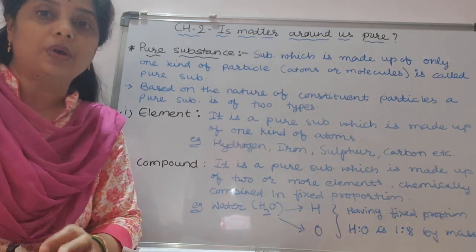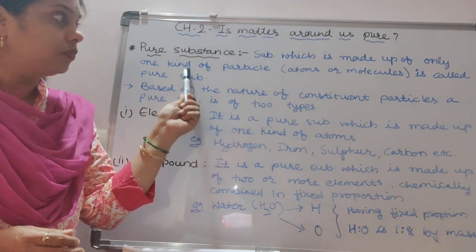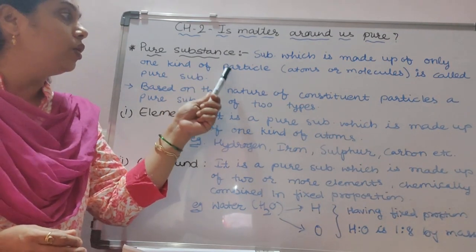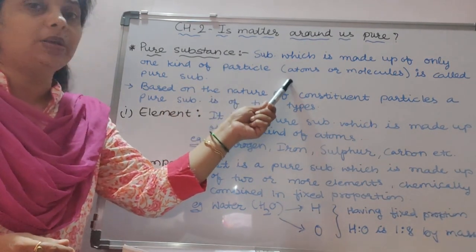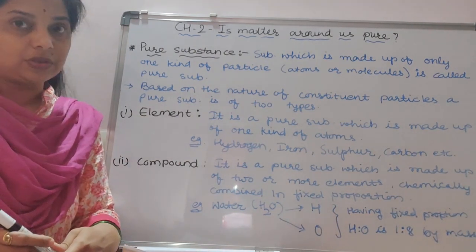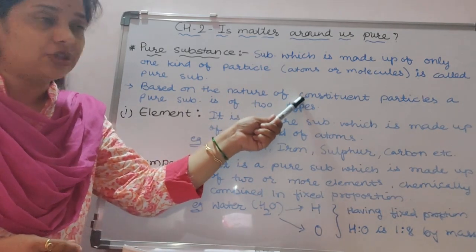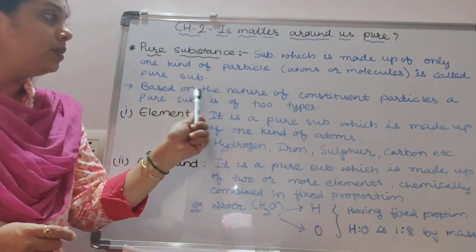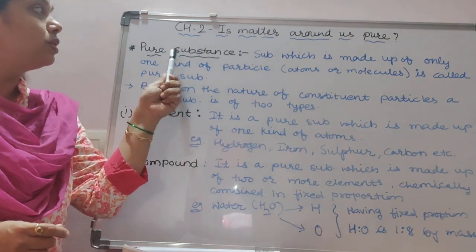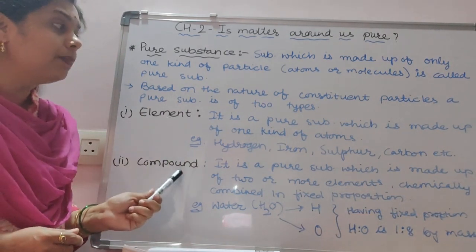A substance which is made up of only one kind of particles, those particles may be atoms or molecules, is called a pure substance. On the basis of the nature of the constituent particles, pure substances are divided into two main parts, elements and compounds.